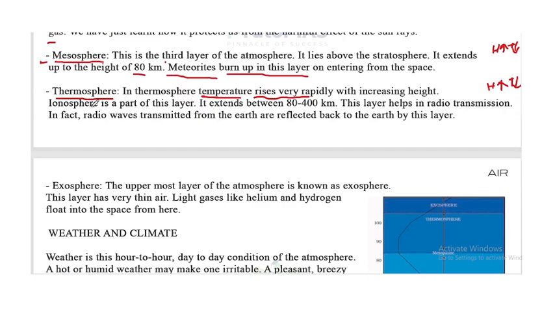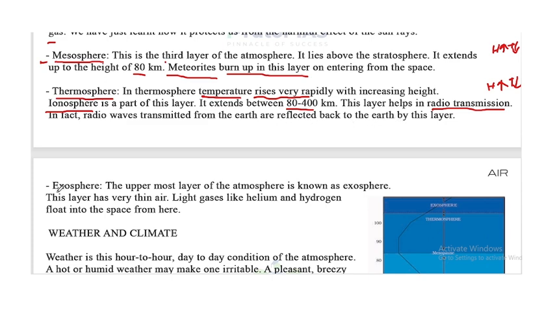Ionosphere is a part of this layer. It extends from 80 to 400 kilometers. This layer helps in radio transmission. In fact, radio waves transmitted from the earth are reflected back to the earth by this layer. That is the use of thermosphere.